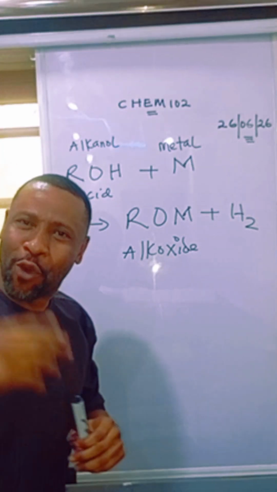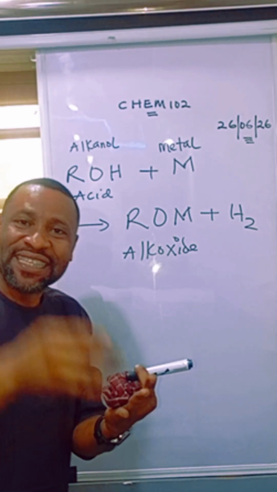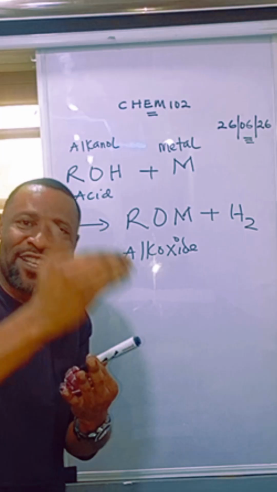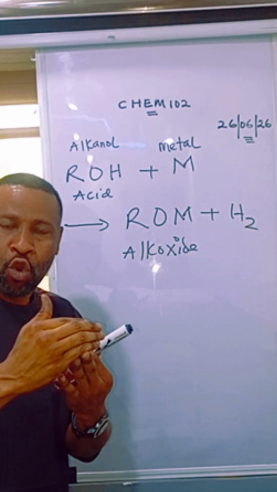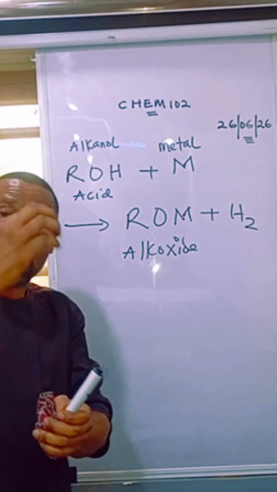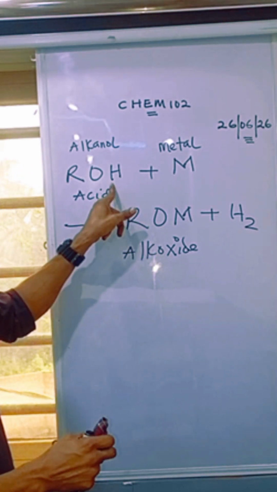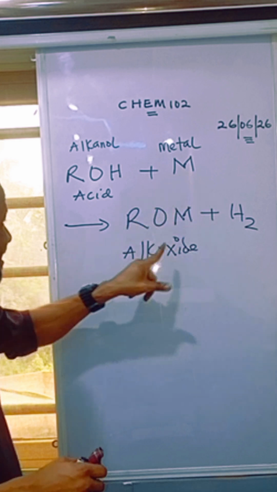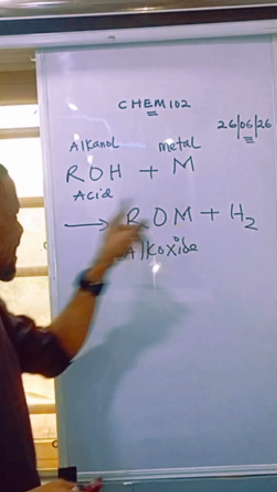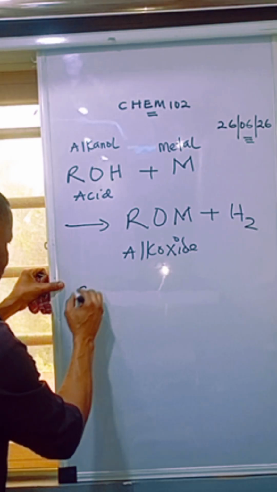Reason. You know what we did in inorganic chemistry? One of the properties of metals is their ability to displace hydrogen from acids. One of the properties of metals is that they have this ability to remove hydrogen from acids. So anybody that can react with a metal and its hydrogen is lost in the process is an acid. So a typical example is this. Watch me.